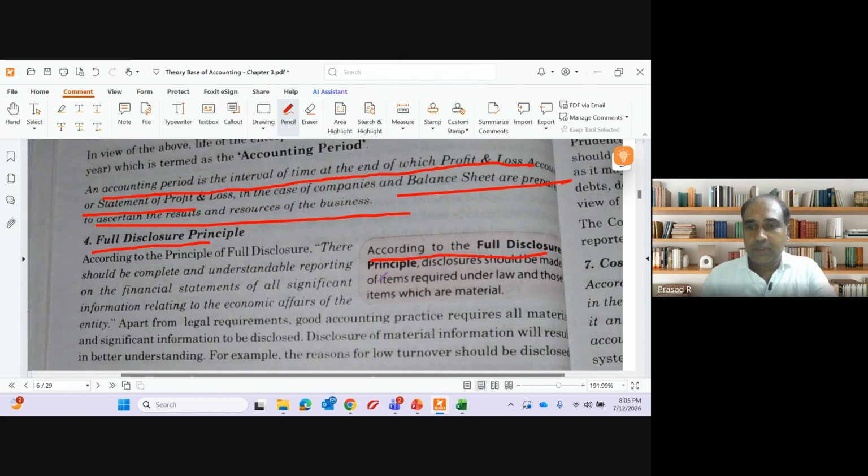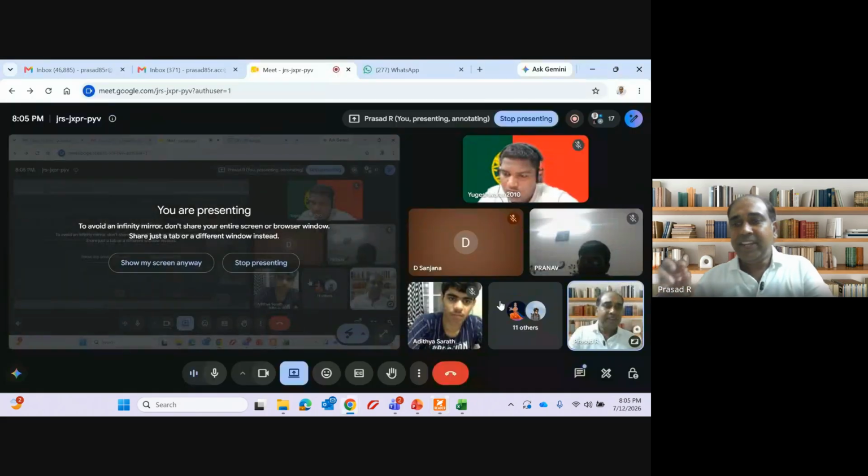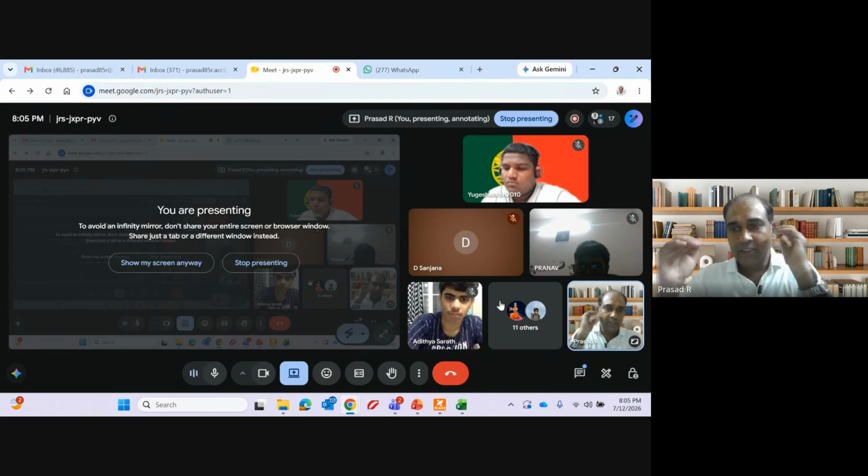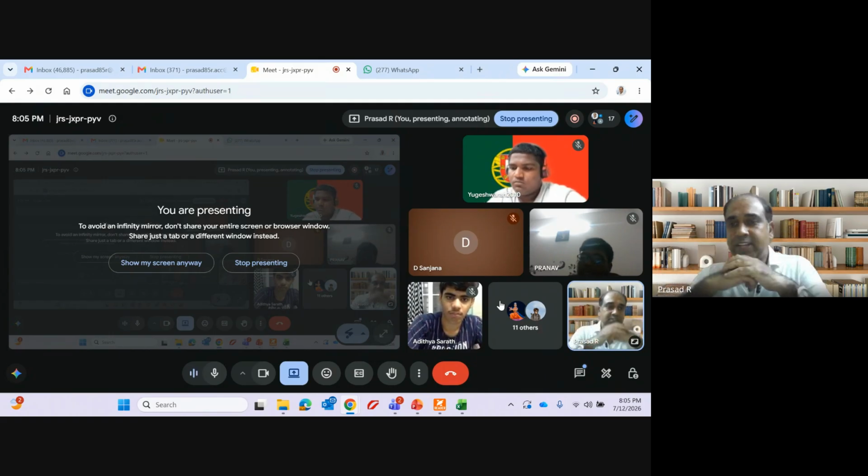According to the full disclosure principle, disclosure should be made of items required under law and those which are material. What are the conditions? Whatever is required under law and whatever is material has to be disclosed. Whatever is required by law, if it is not required by law, you need not disclose. But if there is a law which asks you to disclose, then you should not hide that.